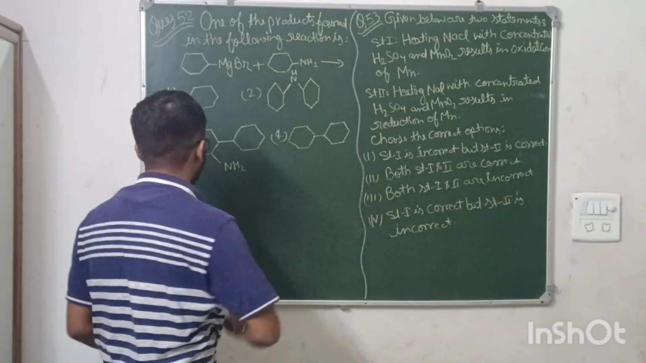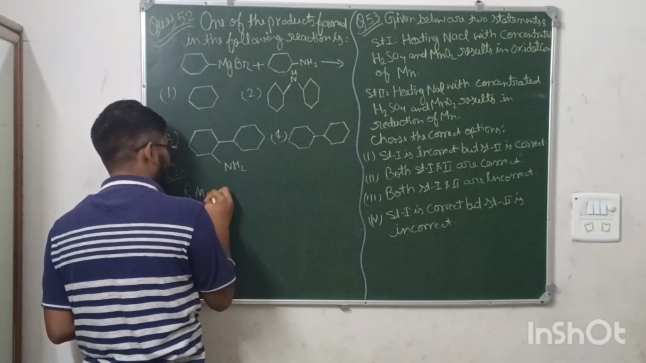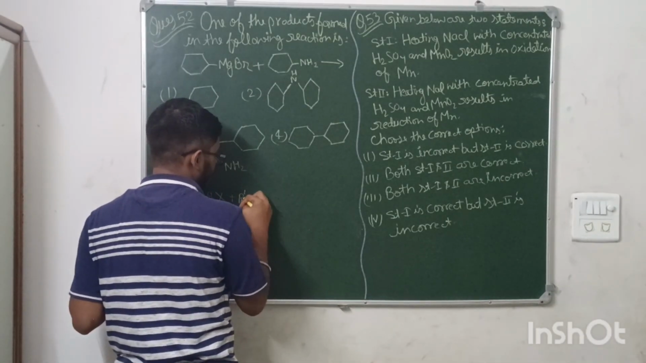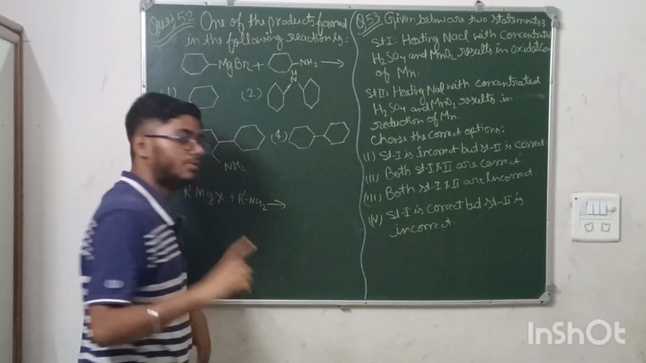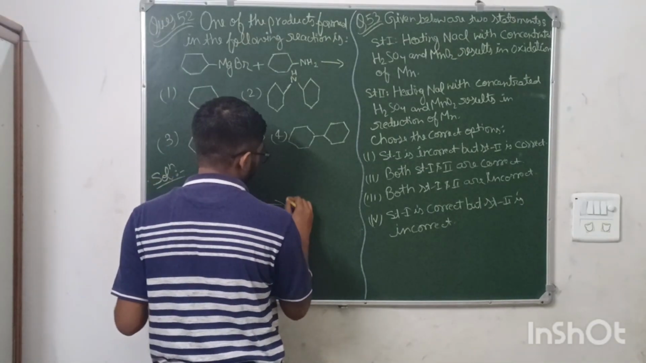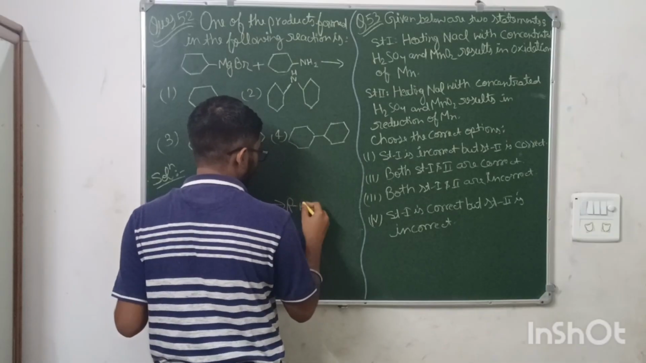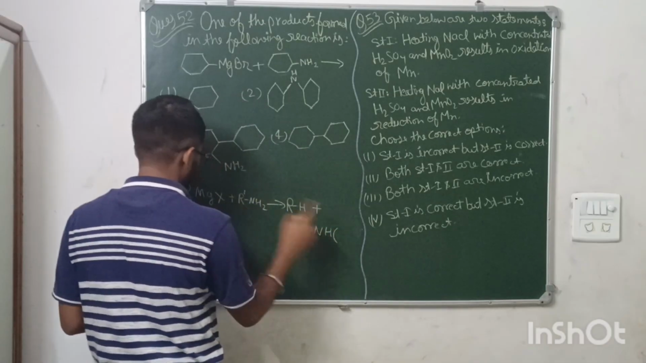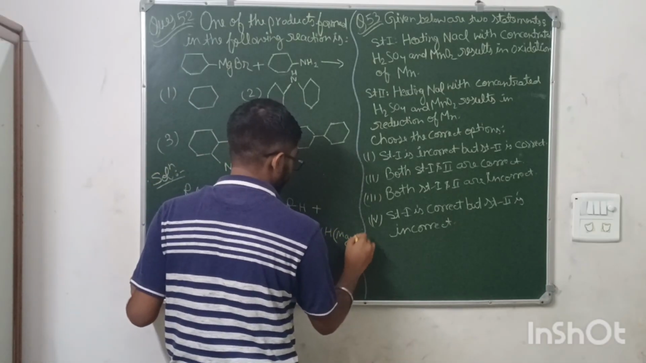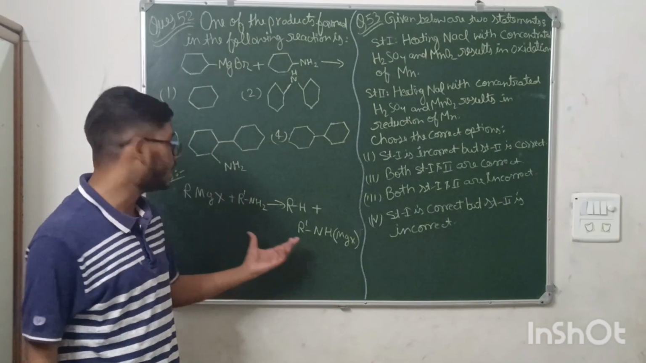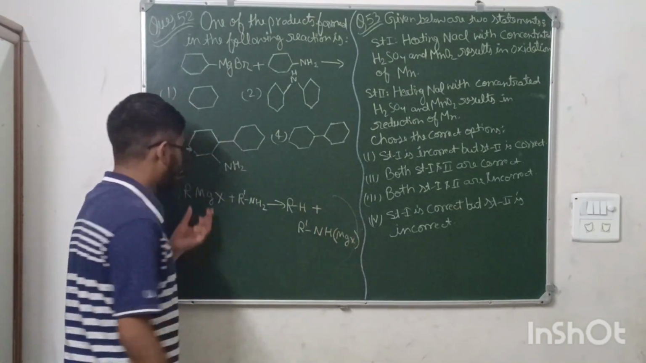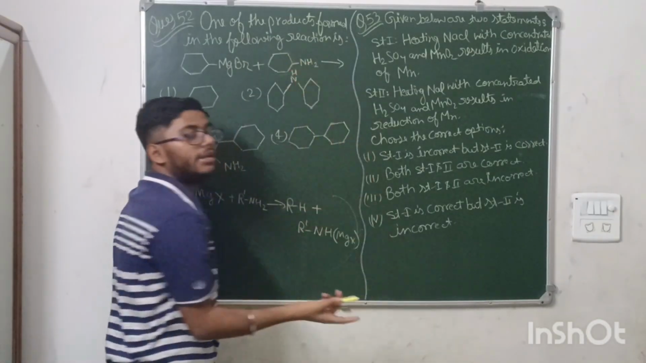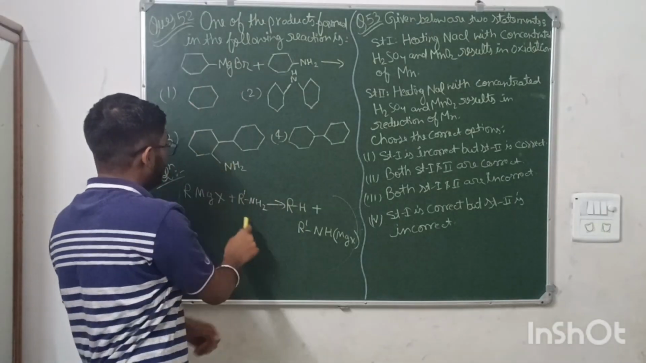If you remember a reaction, whenever we react a Grignard reagent R-MgX with an amine, R'NH2, then what product does it form? It forms RH plus R'NHMgX. This is the basic reaction whenever you treat Grignard with any amine. Here, this is a 2-degree amine. So we will be copying this same reaction.